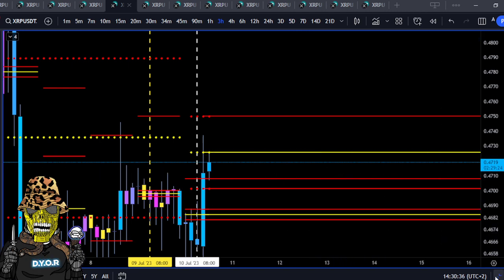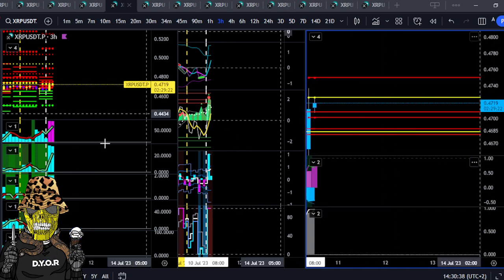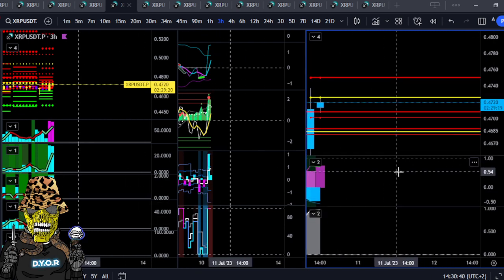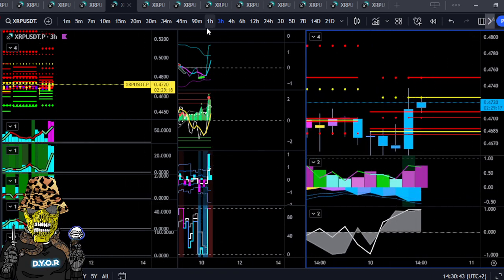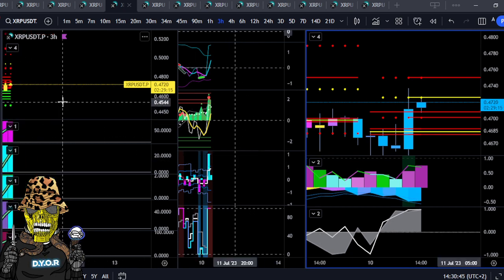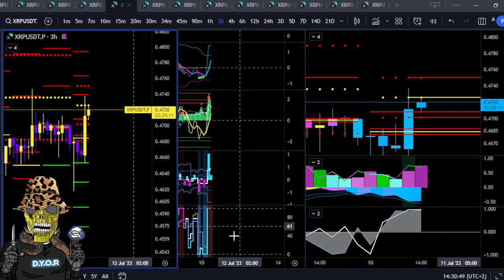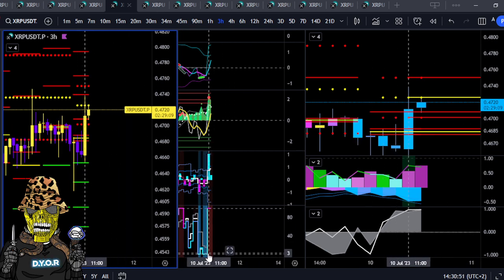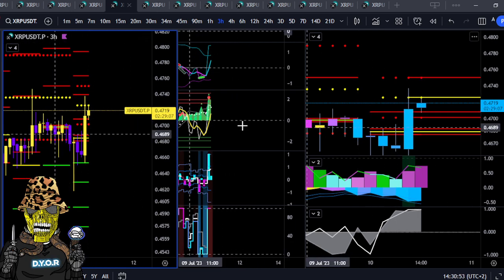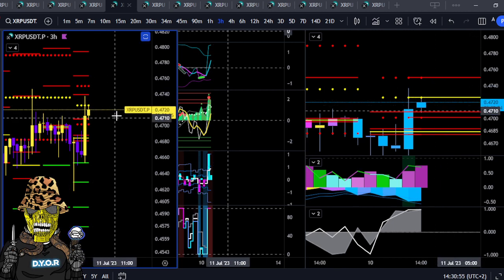47.25 is our weekly mean. On the 3-hour, whoa guys, sorry, it's not usually this blinding. 50.50 on the 3-hour, that's actually not so good, seeing as it has pumped from blue to red pretty much instantly. So this could take a little bit of trimming.